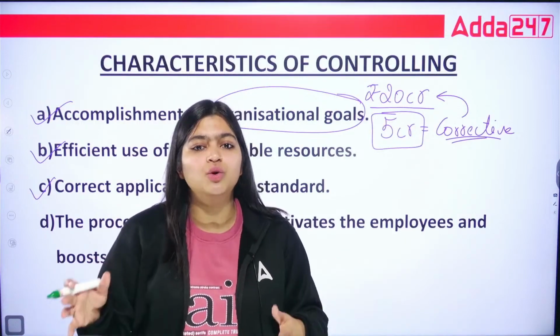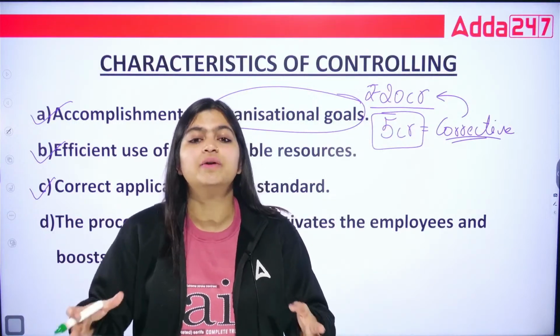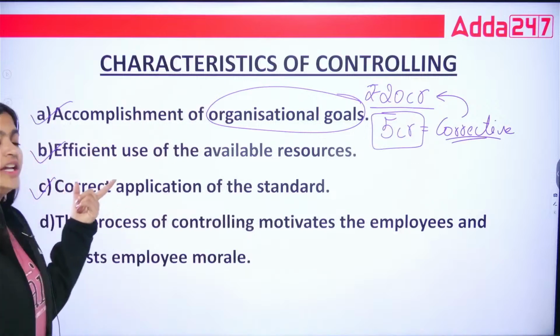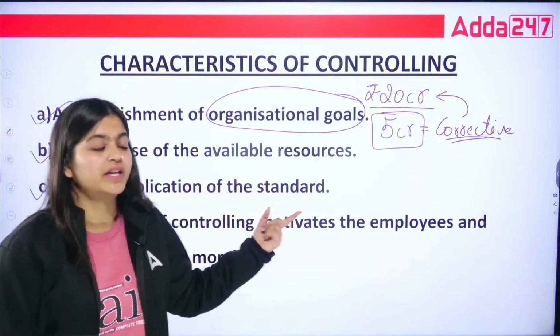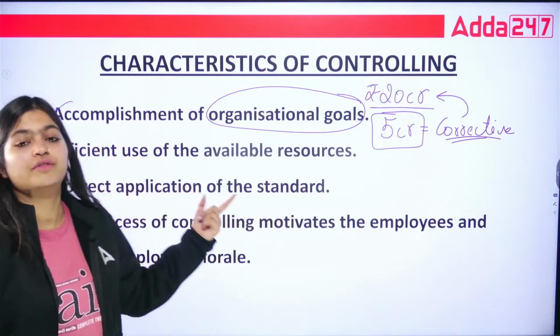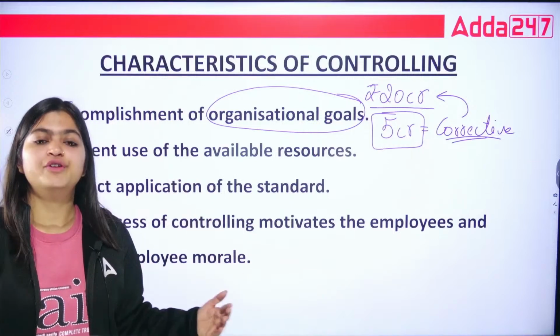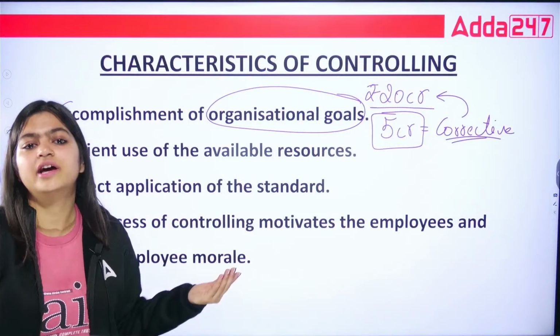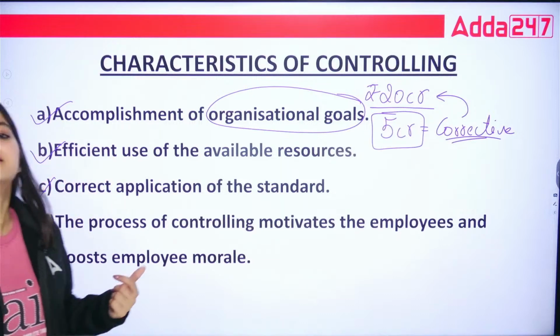So everyone knows what they are going to achieve in future. Because of which whatever you are doing, your application is as per standard. Okay? Correct application of these standards. You are going with your policies, with your plans, because everyone knows what to achieve and how they are going to achieve it. So that is correct application of the standard.